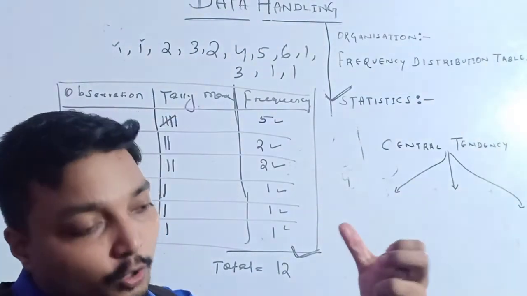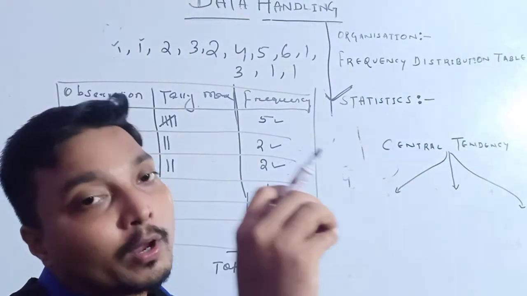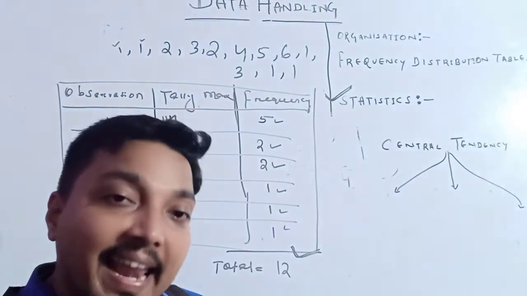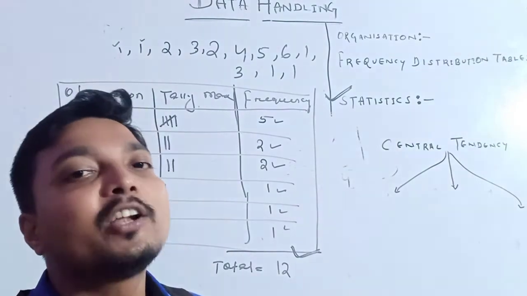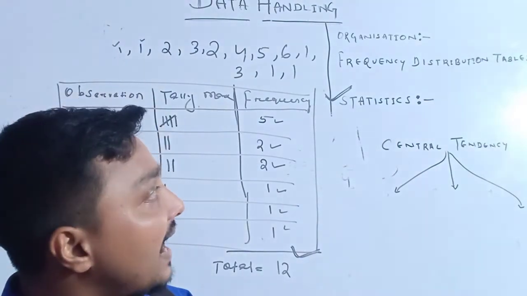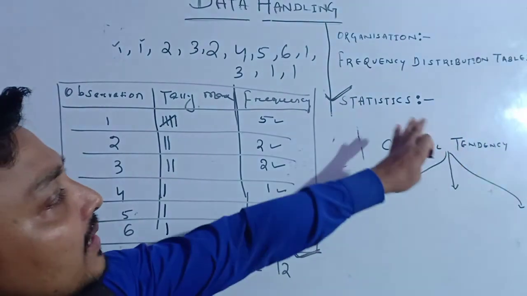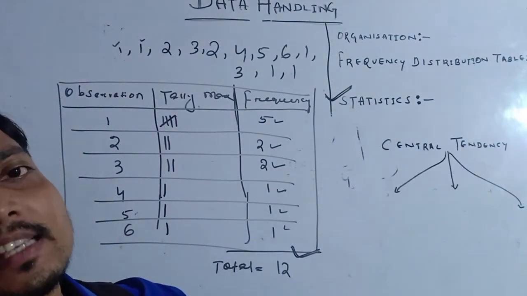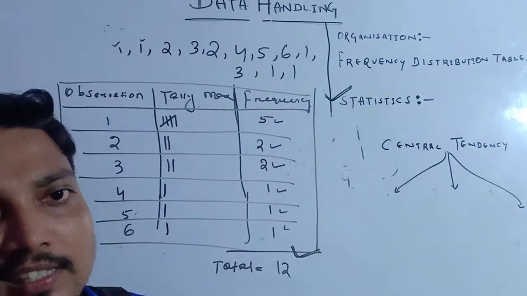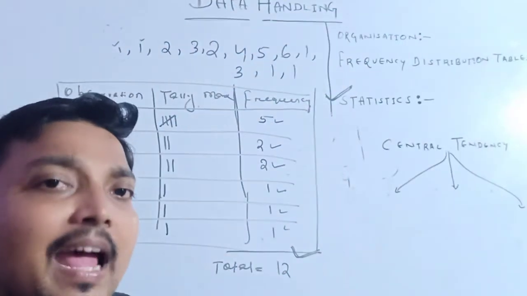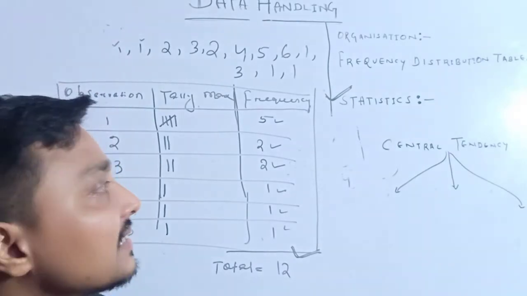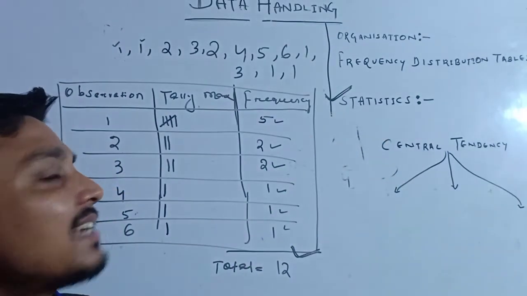First remember, collection of the data, then organization of the data, then representation of the data, analysis of the data, then the interpretation of the data. All these things happen under which branch of mathematics? That branch is called statistics.